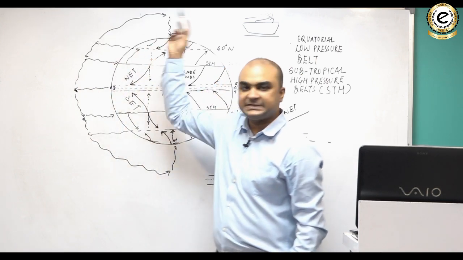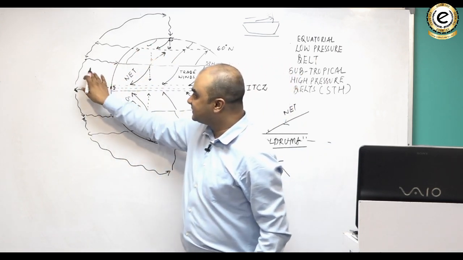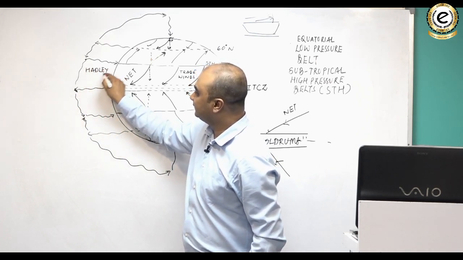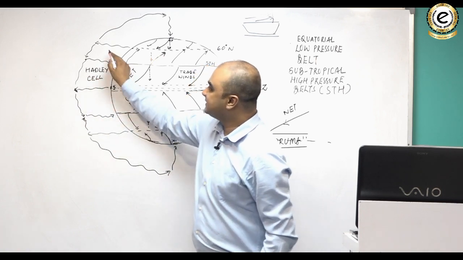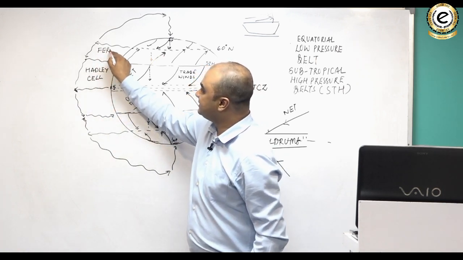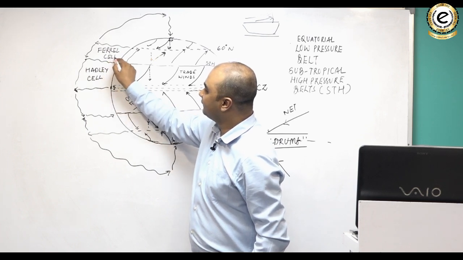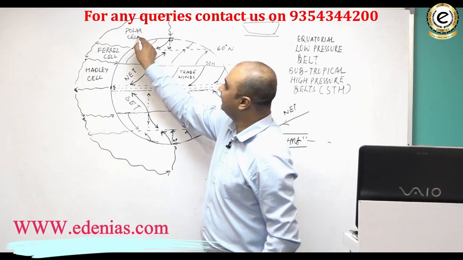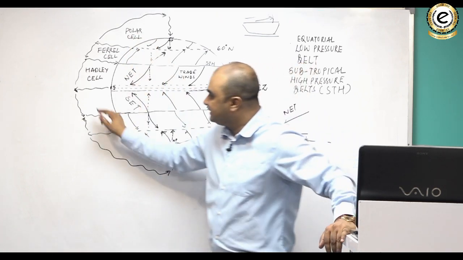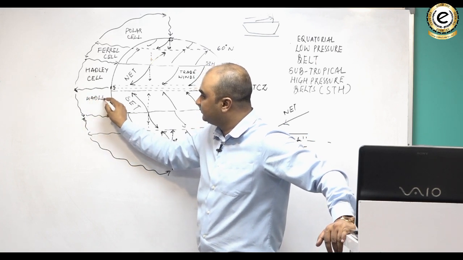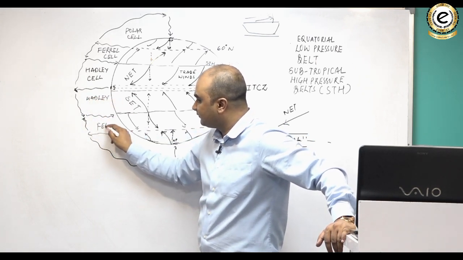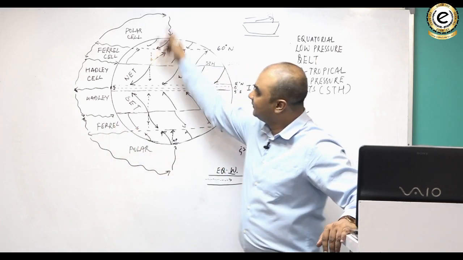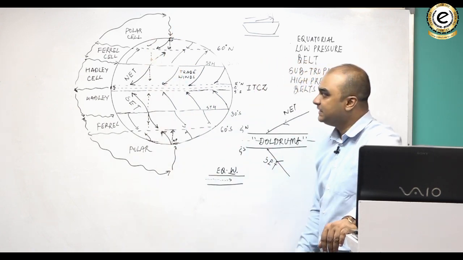अगर आप देखो कि ये 3 सेल्स हैं, and this is the first cell which is known as the Hadley cell. This cell is known as the Ferrel cell. Remember Ferrel's law? And this cell is known as the polar cell. So we have 2 Hadley cells, 2 Ferrel cells, and 2 polar cells, each to the north and south of the equator.